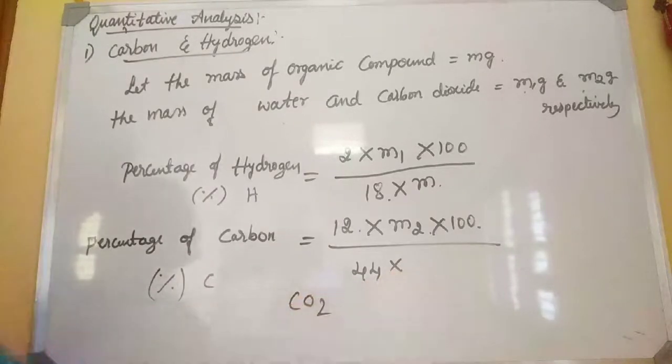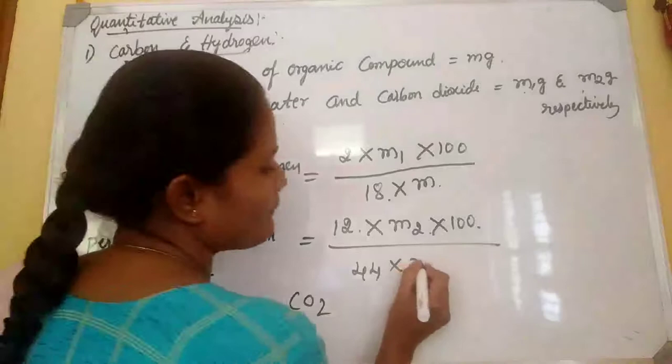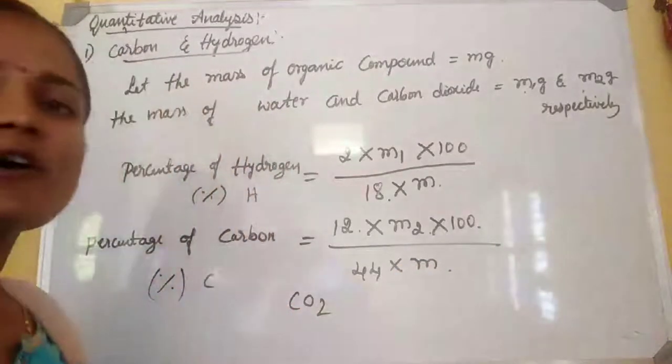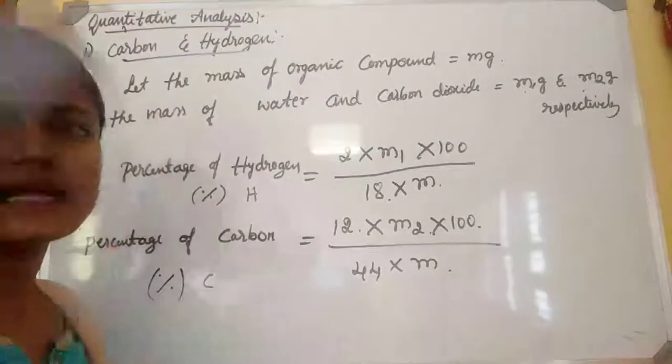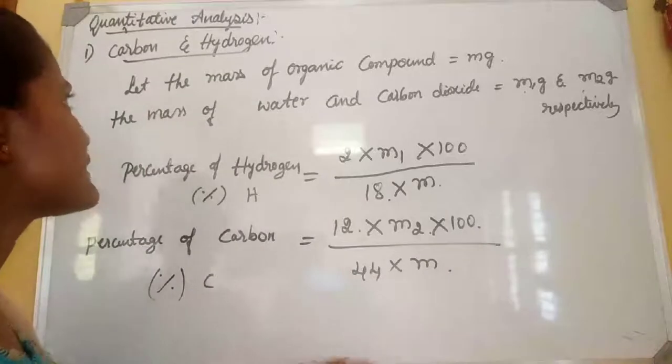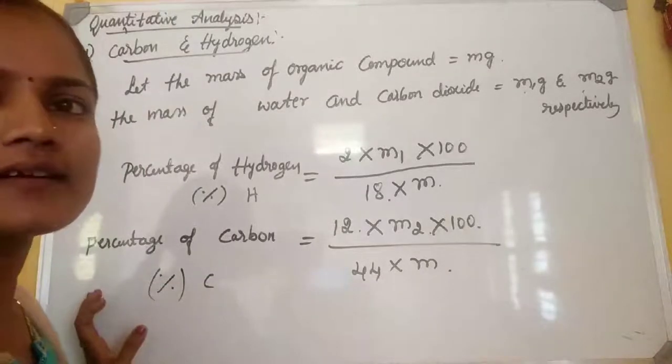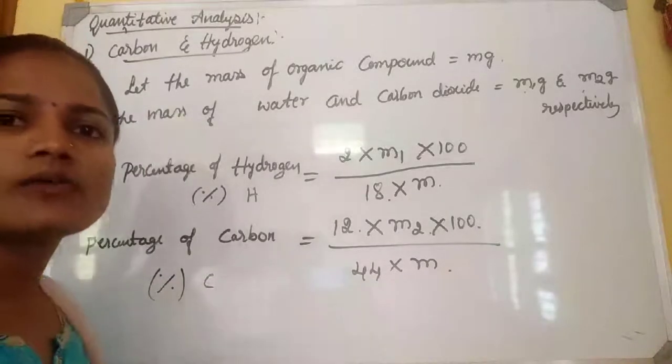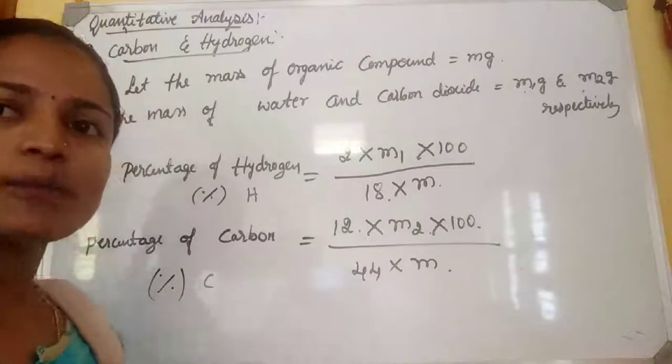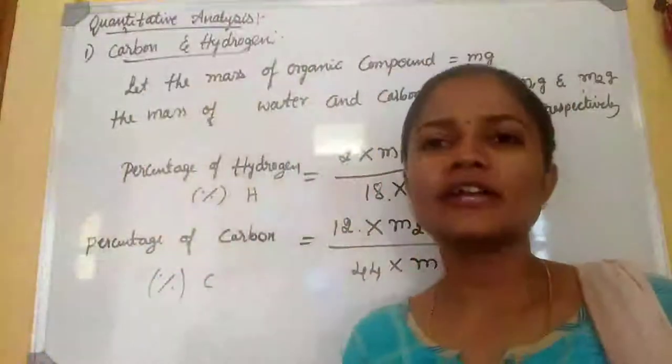Then here m is the weight of the given organic compound. Get it? Okay. This is how we are going to calculate the percentage. I will give problems after this class. Okay, you have to finish.